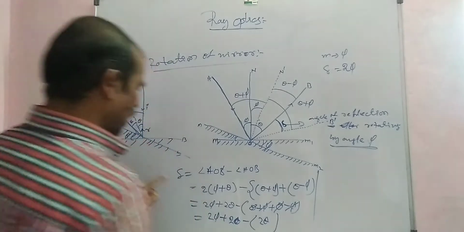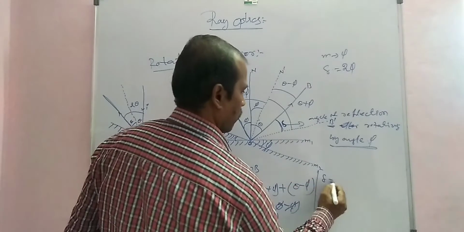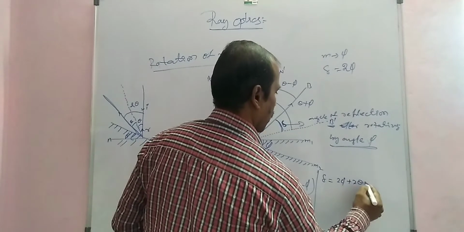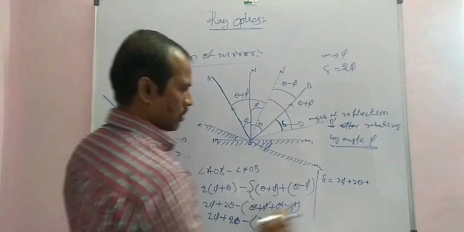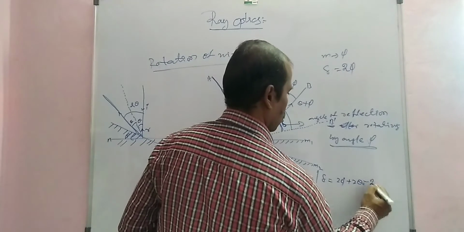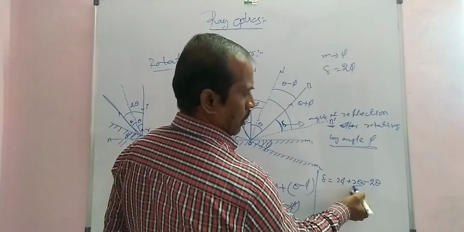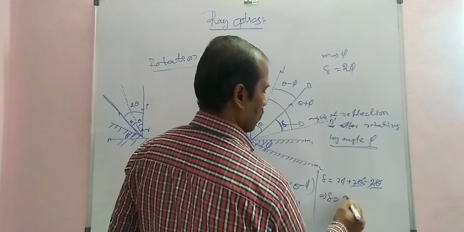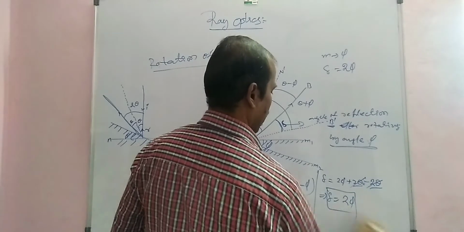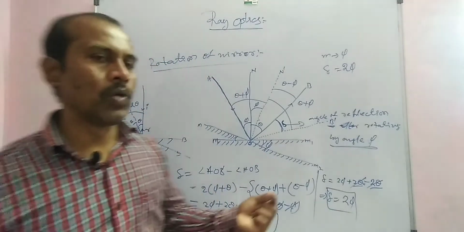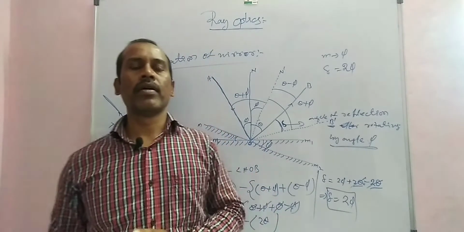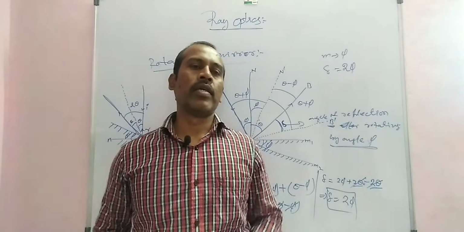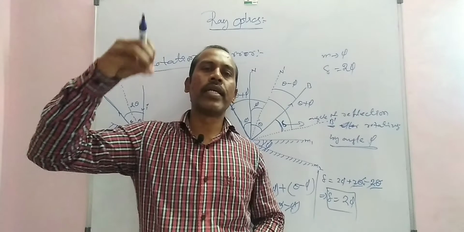Simplifies: the angle of reflection is equal to 2 pi plus 2 theta minus 2 theta. The negative and positive values cancel. Simplifies, delta is equal to 2 pi. The angle of reflection rotates by 2 pi when the mirror rotates by theta, or pi, the angle of reflection rotating 2 theta. In this case the angle of incident is fixed.